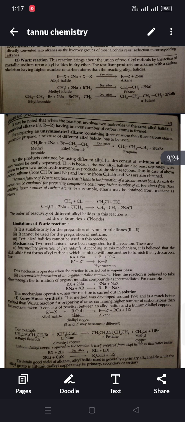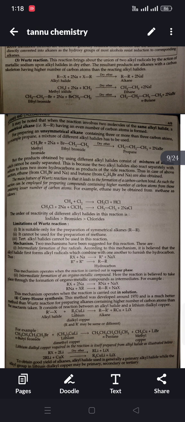For preparing an unsymmetrical alkane containing 3 or more carbon atoms, for example propane, a mixture of different alkyl halides has to be used. Example: CH3Br plus Na plus BrCH2CH3 in the presence of dry ether is converted to CH3-CH2-CH3 plus NaBr.